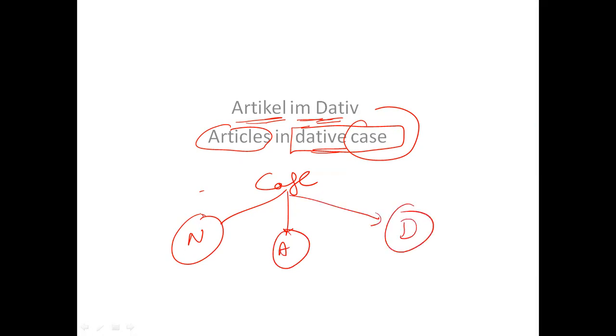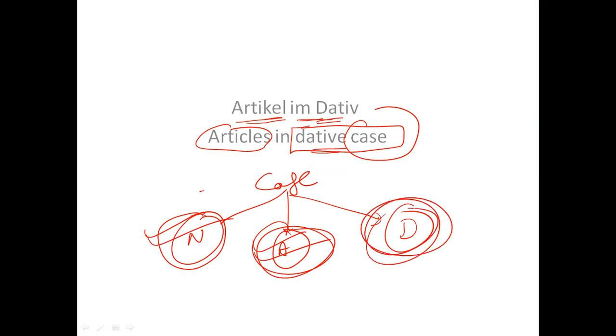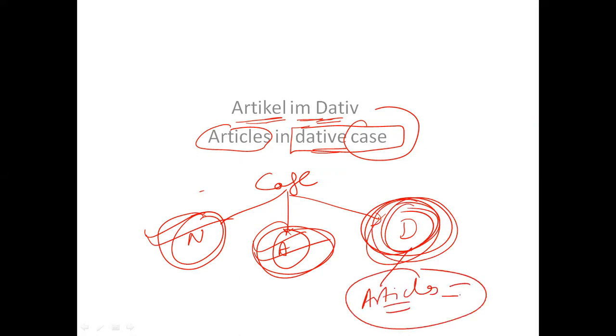Now we have already discussed nominative in our previous lectures. We have also discussed accusative in our previous lectures, and now we will be talking about dative only. Under dative there are many things, but we are going to talk about articles, right? So our topic is dative articles.